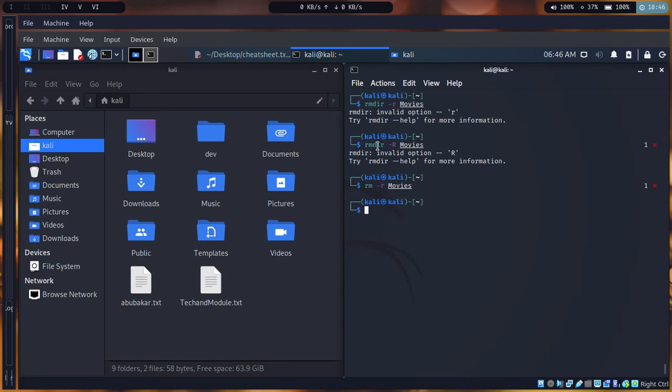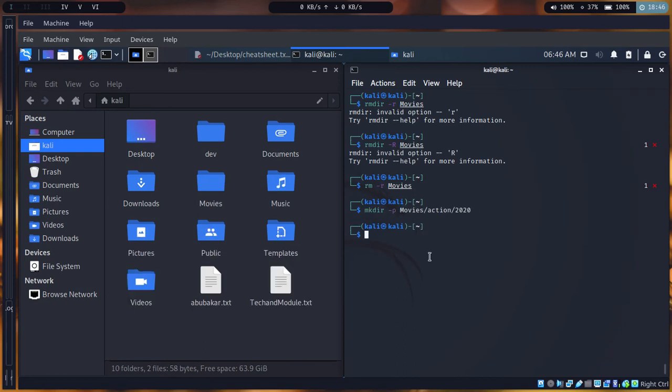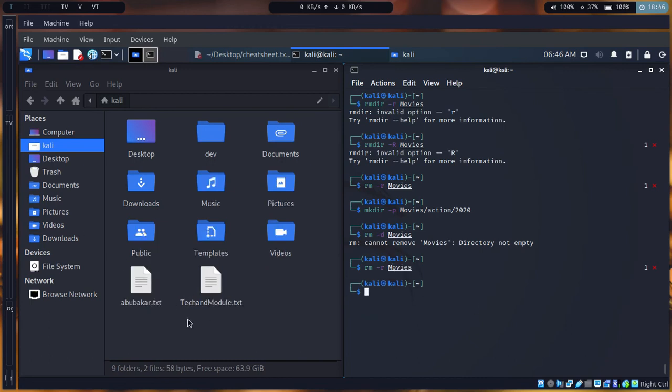There's actually something I want to share with you as well. This rmdir doesn't exist in every Linux distribution. So the easy way to delete a directory is by doing rm -d. Dash d stands for directory. So basically you're going to delete the directory. Let me make the movies directory again. Okay, so let's say I want to delete the movies. I say rm -d movies. It's going to show me this directory is not empty, you can't delete it. But if I say rm -r movies, it's going to delete it. You see, it's gone in here.